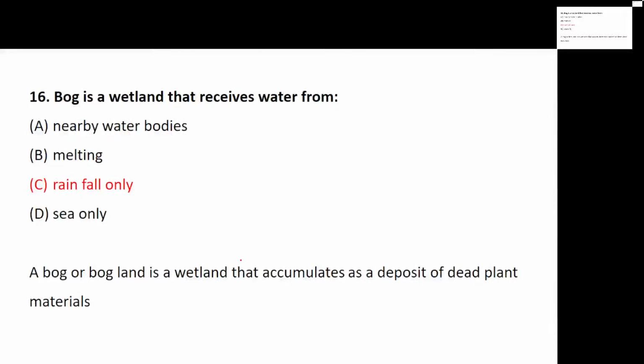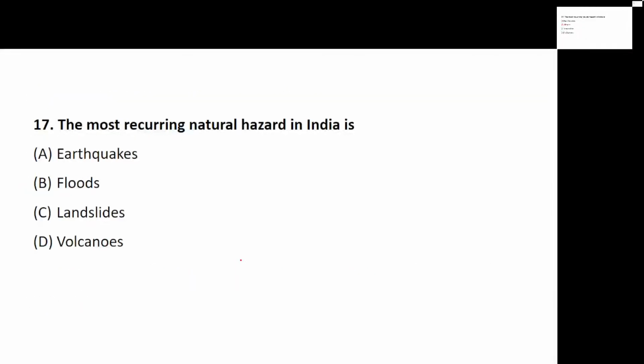Fine. 16 is not D, Sarika, it is C. Now see the same question. I have taken this question earlier also, but the same question is twisted, and see how they have put the question. The most recurring natural hazard in India. They're asking about the most recurring natural hazards in India: is it earthquake, floods, landslides or volcanoes? You have to read the question very well and answer.